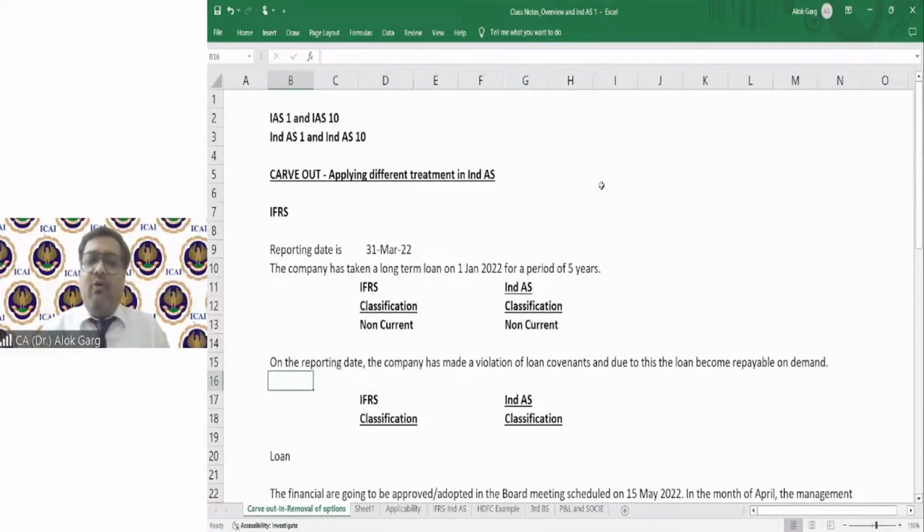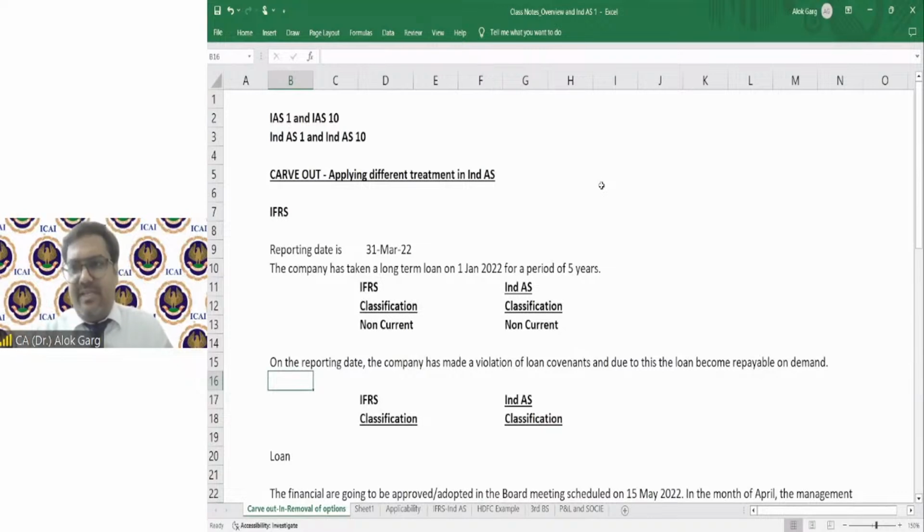Now friends, what happened? On the reporting date, the company has made a violation of loan covenants. What is meant by loan covenants? The terms and conditions of the loan, right? For example, whenever companies are taking a term loan from the bank, the bank says that you have to use this term loan only for these limited purposes, right?